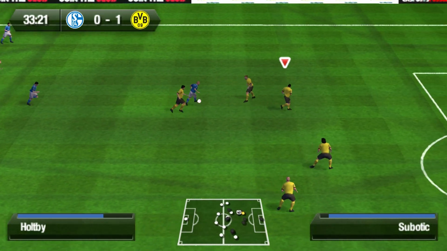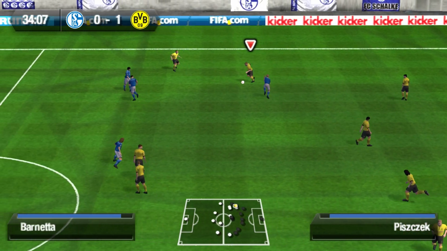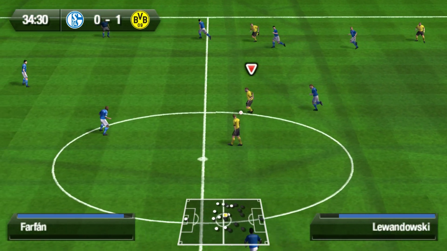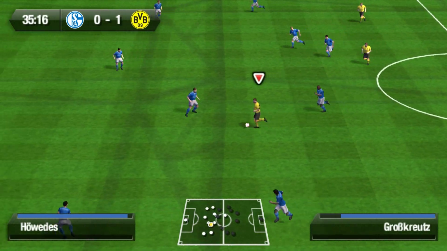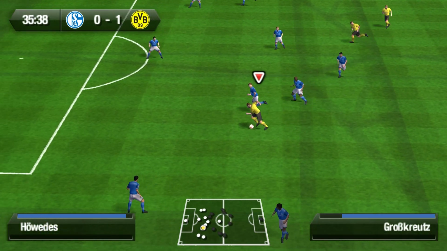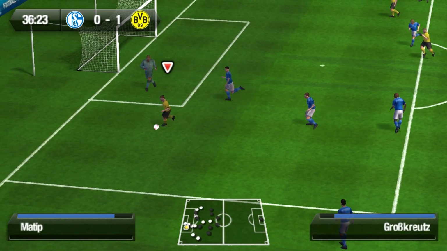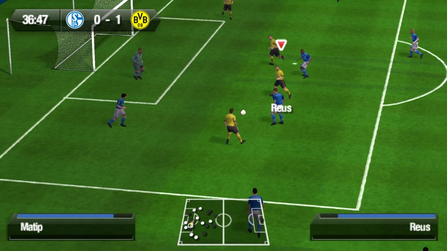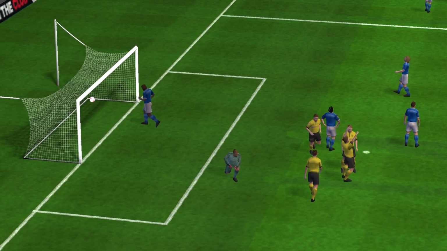Still Holtby. Piszczek retains possession for Borussia Dortmund. Piszczek. The pass to Robert Lewandowski. Lewandowski to Marco Reus. The pass to Kevin Crosskreutz. Crosskreutz driving forward for Borussia Dortmund. Into the box. With a bit of a turn. And then a pass to Marco Reus. Scores! Into the right-hand bottom corner.